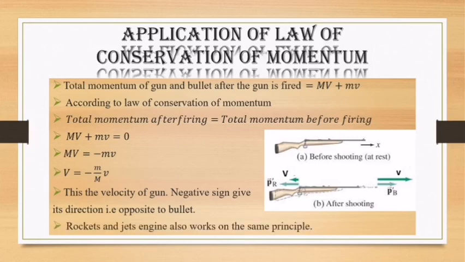Rockets and jet engines also follow the law of conservation of momentum. When hot gases burn in rockets and jets, they acquire a momentum and move in the downward direction. In order to conserve that momentum, the rocket and jet engines move in the opposite direction, that is in the upward direction. So this is the law of conservation of momentum.